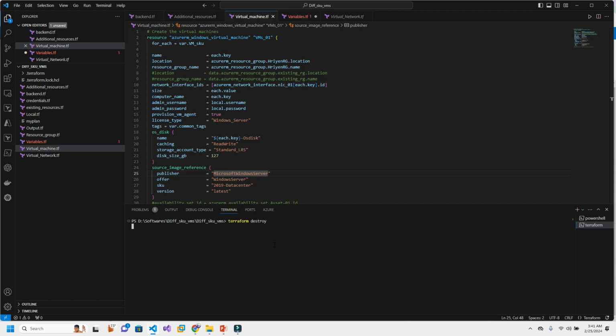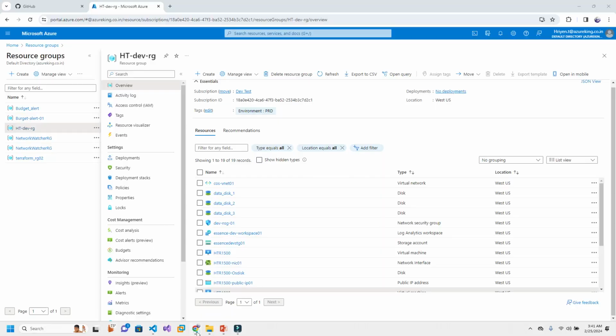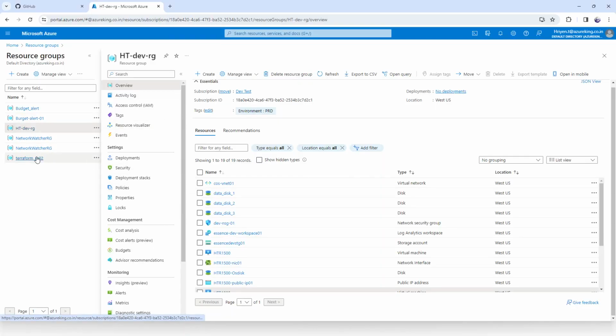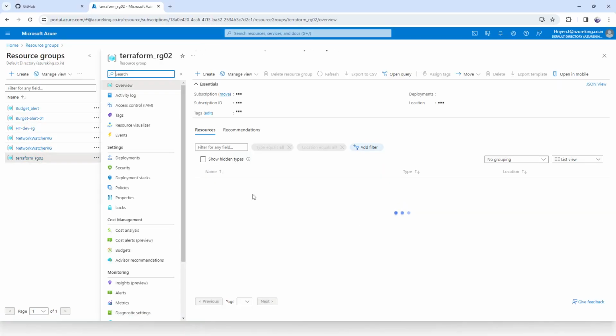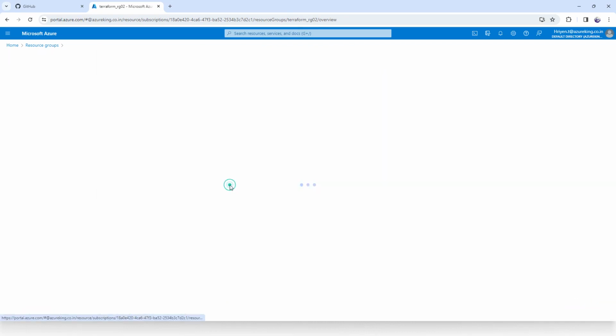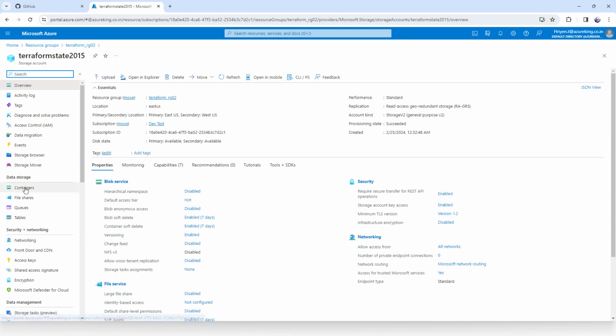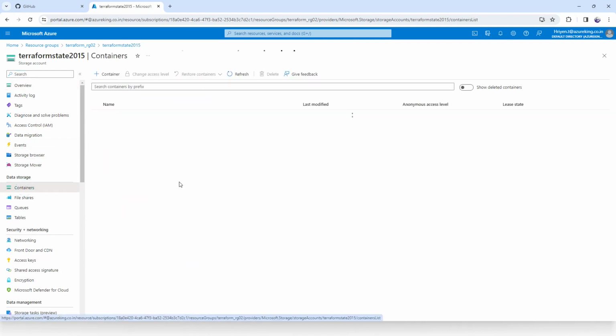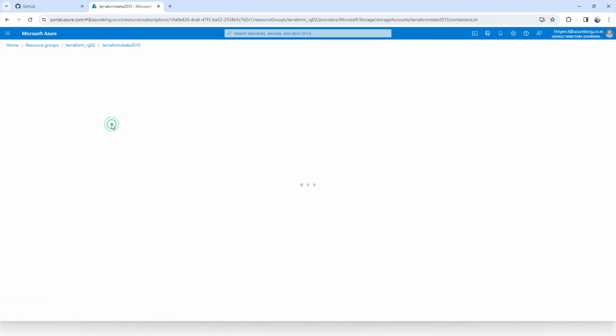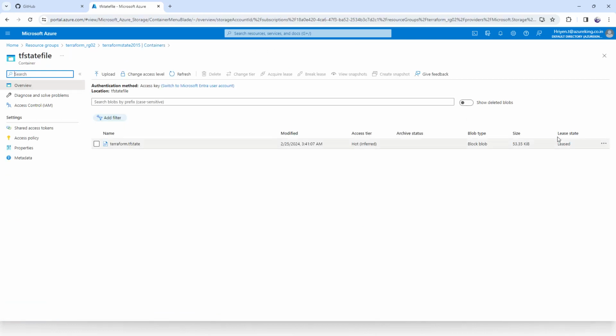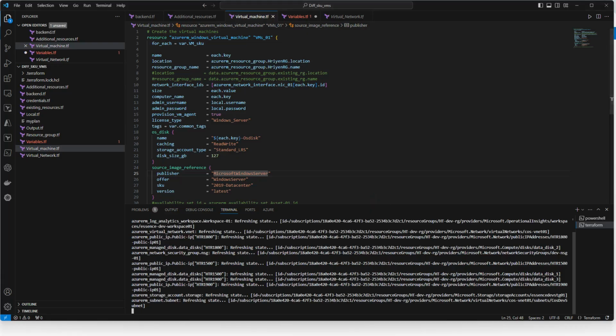So if I try to destroy now, what happens by default? If you go to your storage account, not just while destroying, but whenever you're making any kind of changes in Terraform, what happens in the backend? Just let me show you once. See here, if you look at your Terraform state file, by default it is leased now. It is running, right? So this will be leased now.